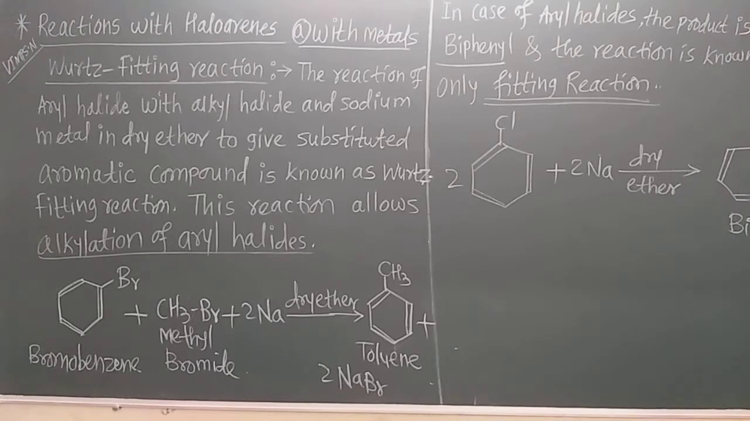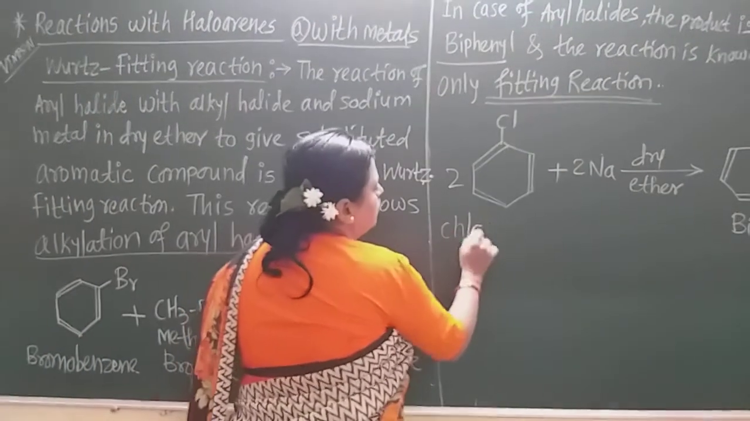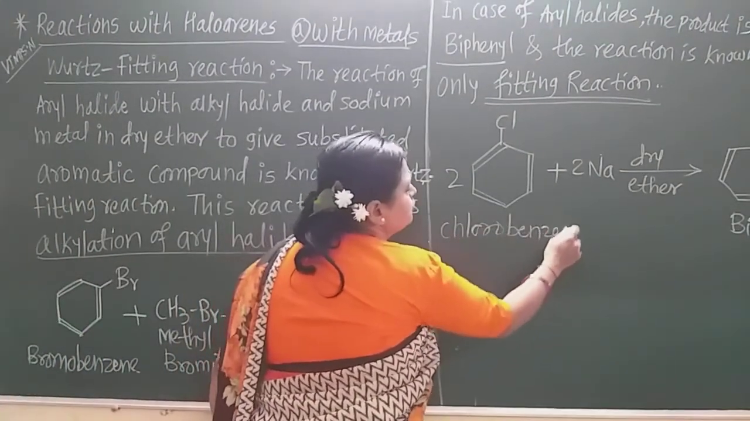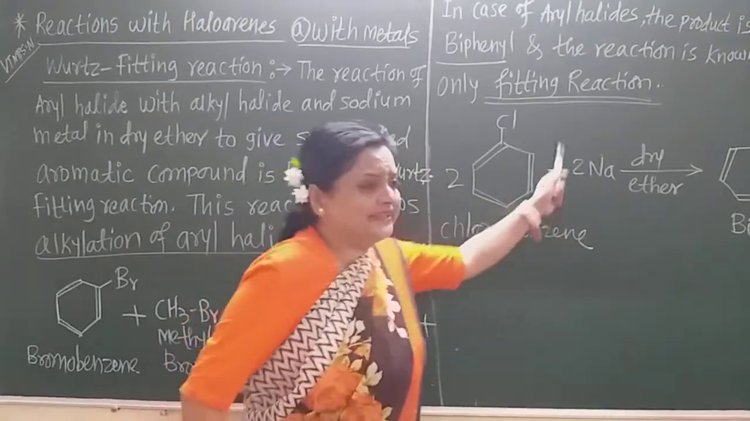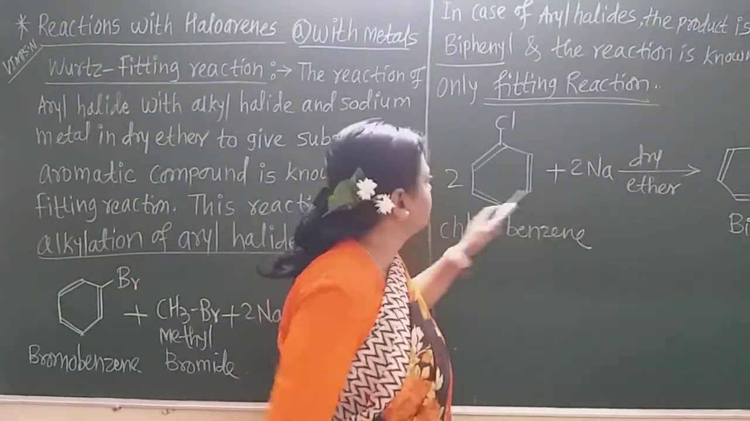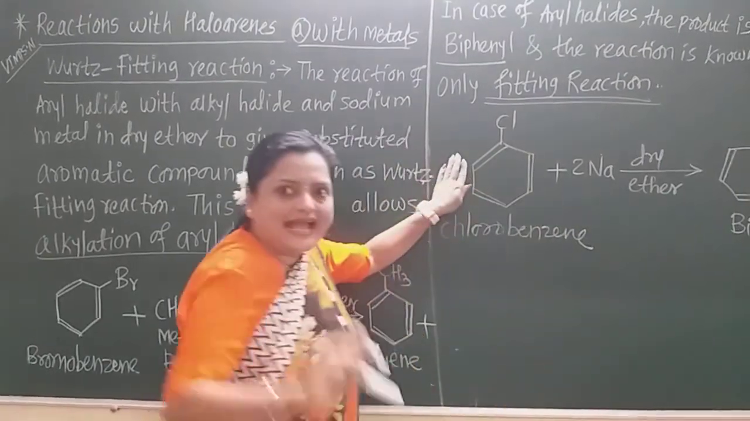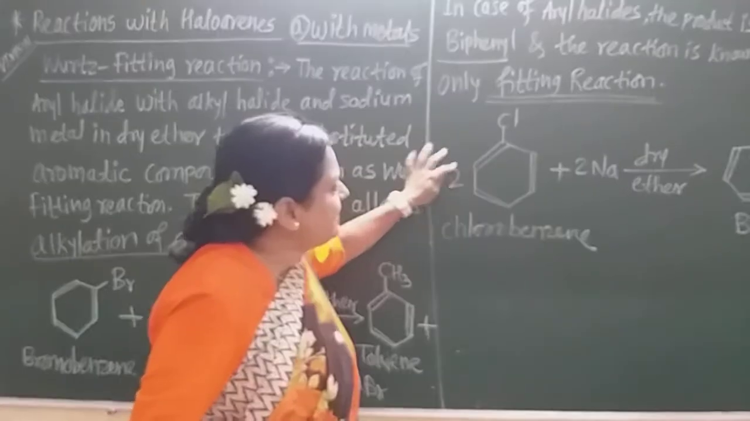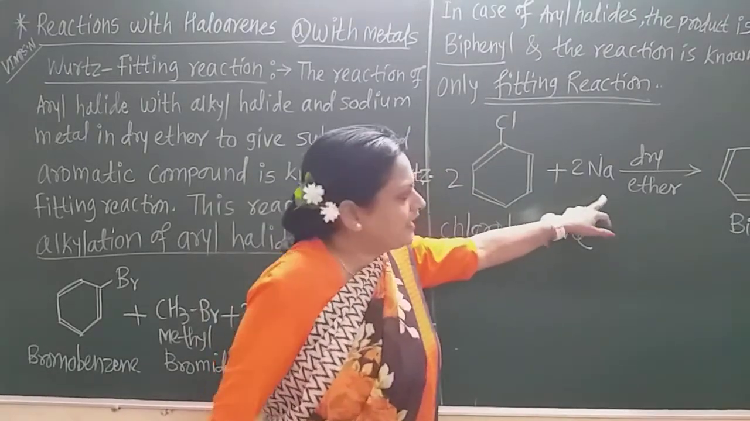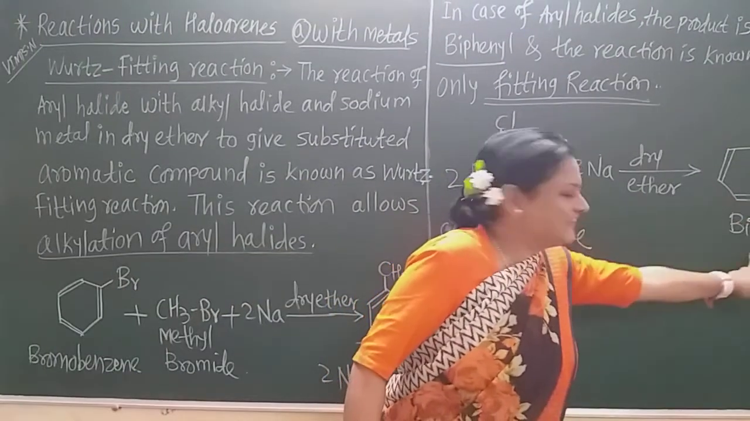In case we use only aryl halides, then the product is called biphenyl, because two phenyl rings attach to each other, and the reaction is then called only the Fittig reaction. Now what happens? Now I take here chlorobenzene. When this chlorobenzene molecule reacts with sodium metal in dry ether, one benzene ring attaches to another benzene ring, and the two chlorines and two sodiums form two NaCl. In this way, this is the biphenyl.